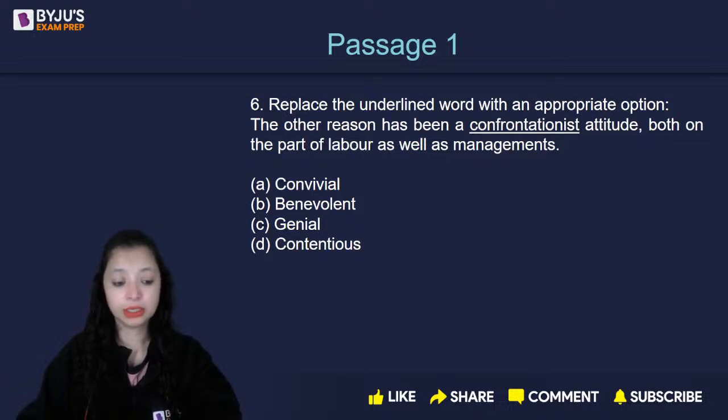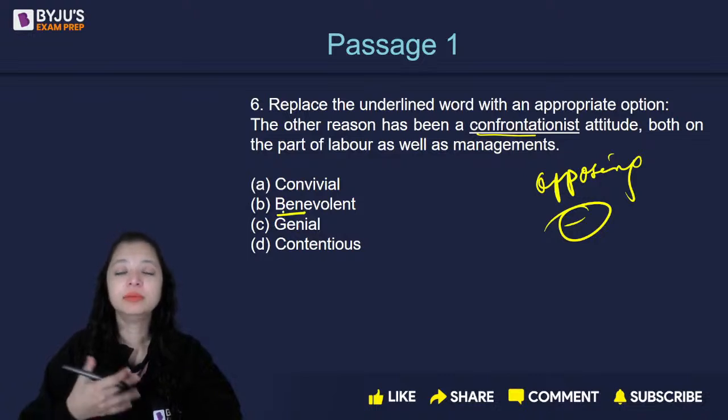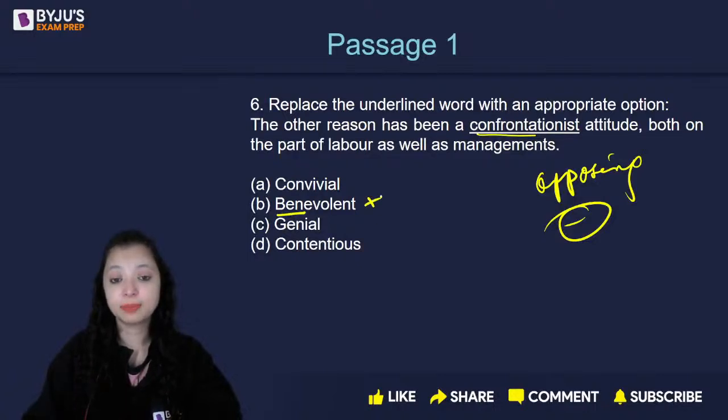Yes, it's not B. Basically, confrontationist is like opposing. That means we need a negative word. Bene is a positive prefix. It's a positive root word. Bene means good. Benevolent is being very friendly and generous. It's a positive word. Convivial is also a positive word. Genial is also a positive word.